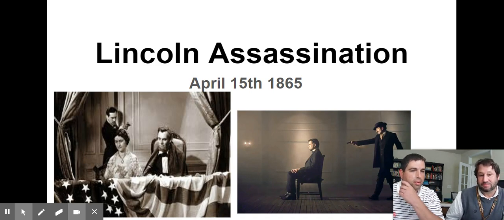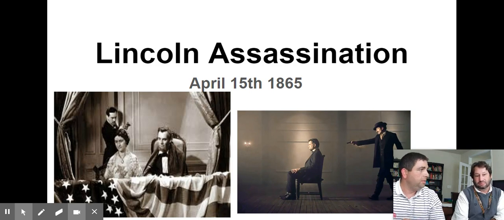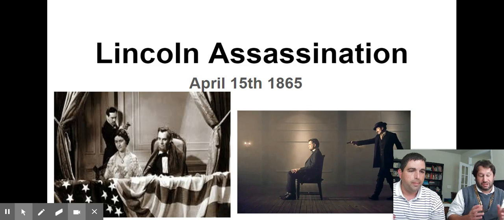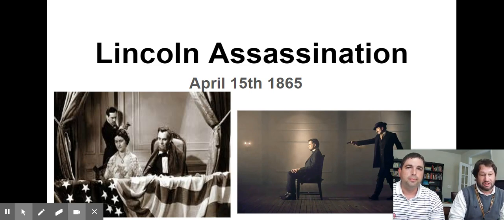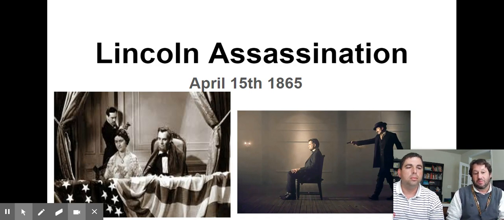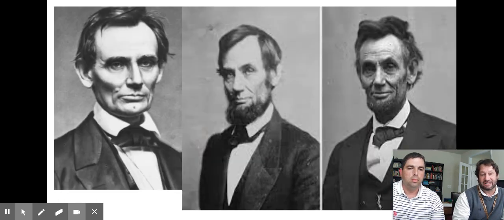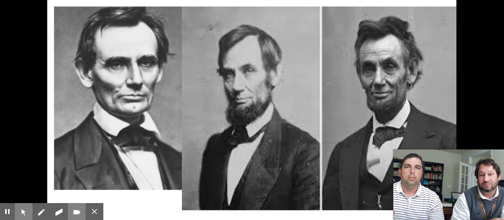So now let's just talk about the Lincoln assassination here. So this happened what time period? During the Civil War, after? Well, Lee had just surrendered to Grant. So the Civil War is winding down. They had a couple other armies that still needed to surrender. And when we look through the slides, we're just showing the assassination, the pictures. I wanted to just focus on Lincoln for a moment.